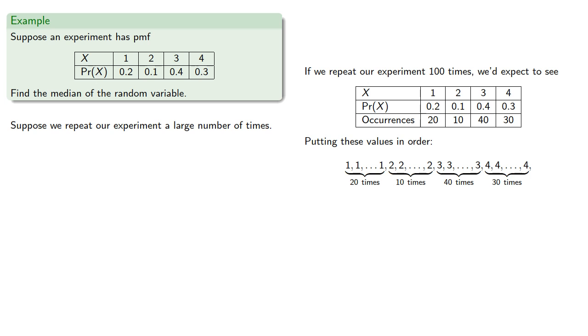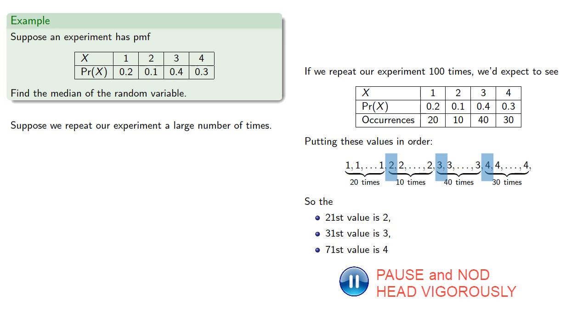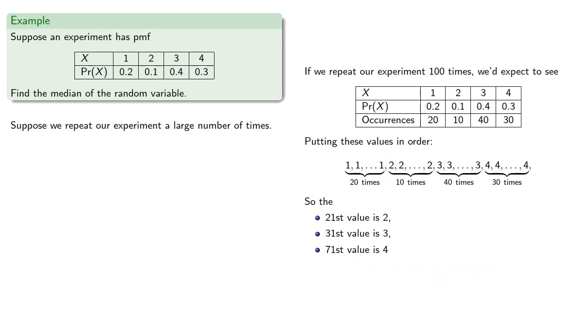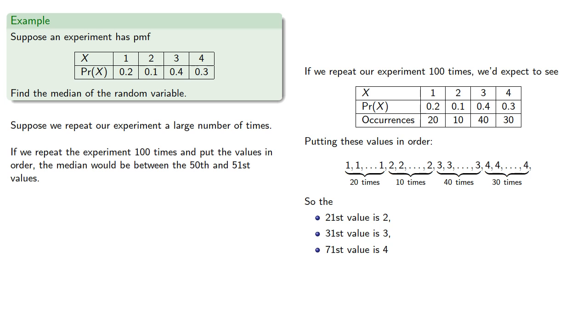And so the 21st value is a 2, the 31st value is a 3, and the 71st value is a 4. And if we repeated our experiment 100 times and put the values in order, the median would be between the 50th and 51st values. And these fall into this range, so both of these values are 3, and so the median is 3.